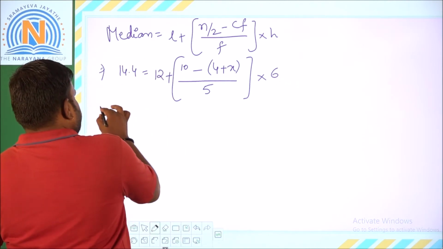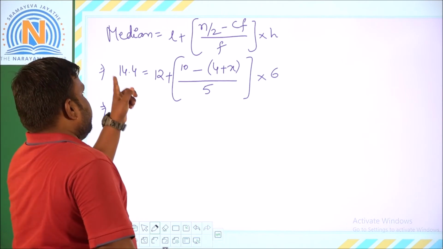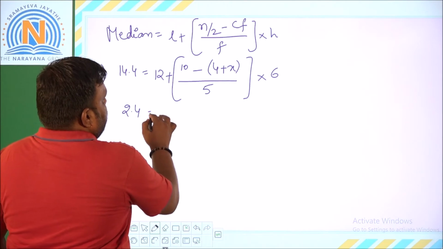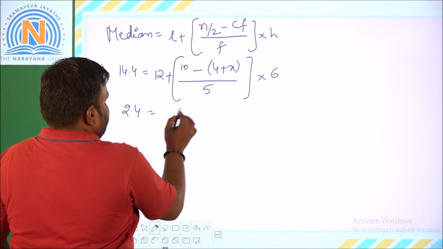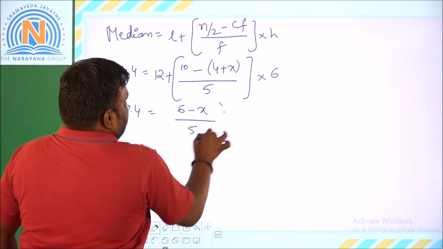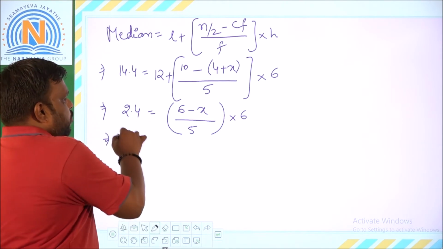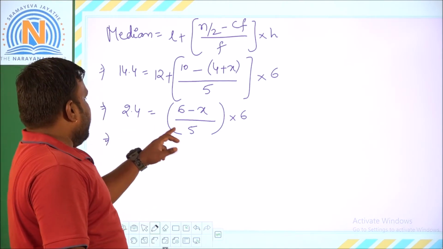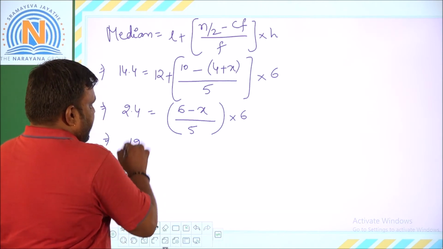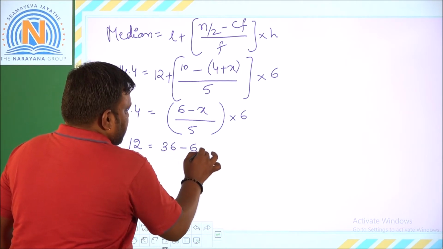Now for further simplification, 14.4 minus 12 gives 2.4, which is equal to (10 minus 4 minus x) by 5. 10 minus 4 is 6, so (6 minus x) into 6 outside. When you bring the 5 over, 2.4 multiplied by 5 is 12. So 12 is equal to, when you multiply by 6 here, 36 minus 6x.